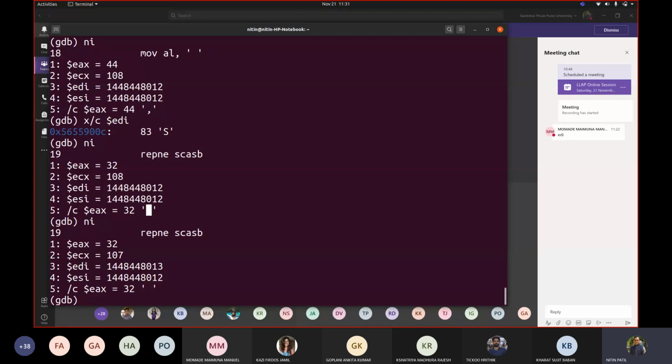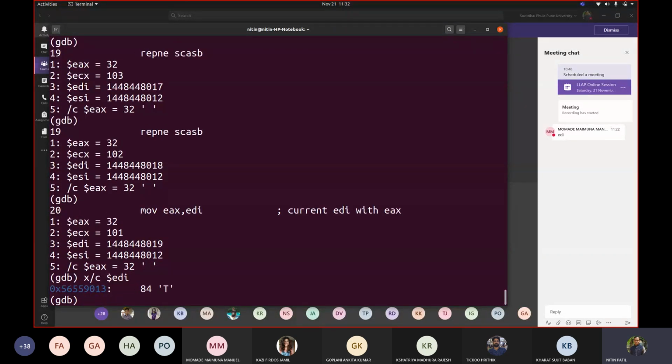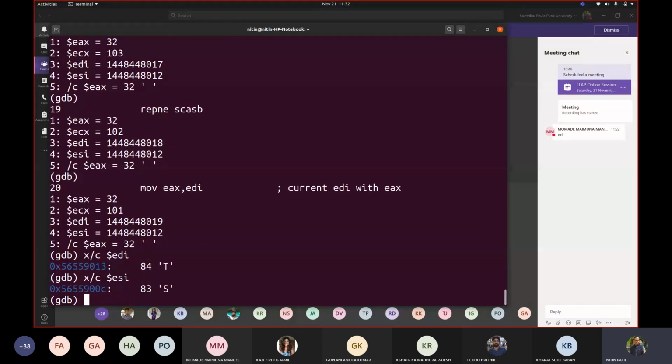Now concentrate on EDI. S is done. Now ACHIN. Correct. Now if I try to display x/c $EDI, it is displaying Sachin Tendulkar's T. Correct. Now if I see what is there with ESI, ESI is containing still S. Correct. Now what I need to do is subtract. Now EX should contain the subtraction of this. So it will have 7. Correct. If I subtract this, it will have 7.